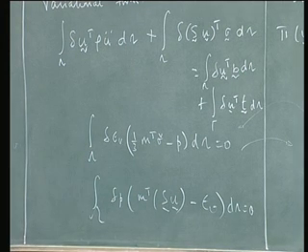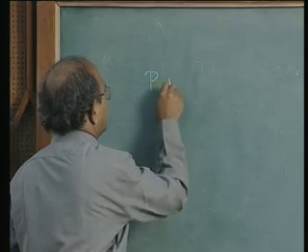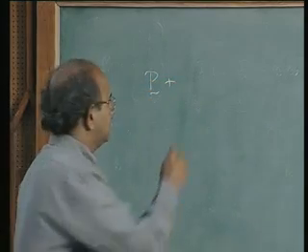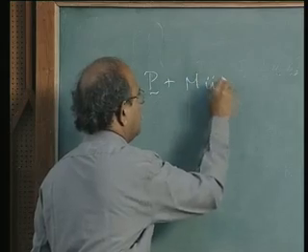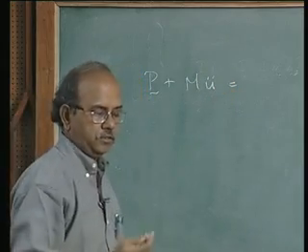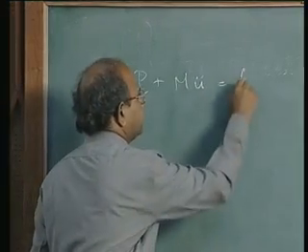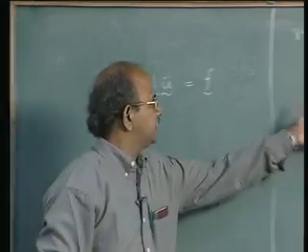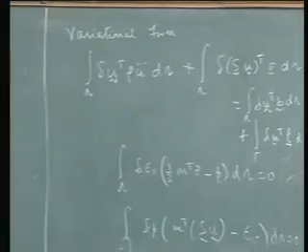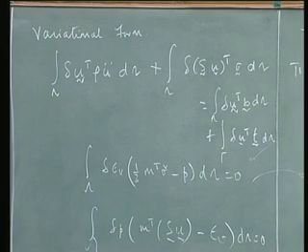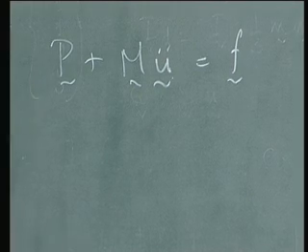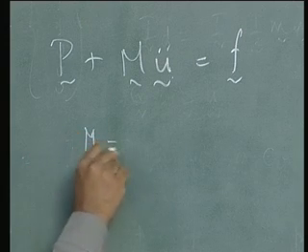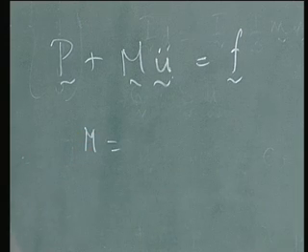I told you that you can substitute it yourself and see what happens. So the first equation can be written, say, in terms of M u double dot is equal to f. Look at that equation. It's very obvious that the first term, which is the inertia term, goes as the M term. It's again a very familiar matrix, the M matrix, which is the mass matrix that you would have encountered